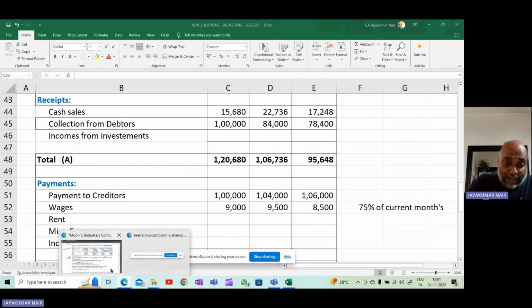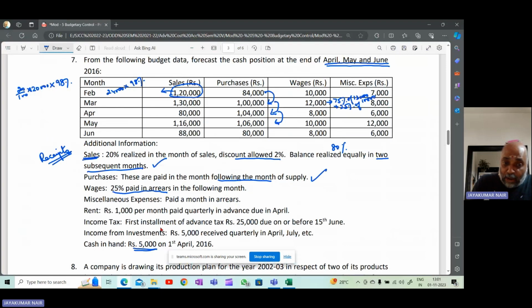Now, what about rent? So this is over. Now, next one is miscellaneous expenses. Miscellaneous expenses, they are saying paid a month in arrears. That means February's miscellaneous expenses will be paid in the month of March. March's you will pay in the month of April. April's you will pay in the month of May, and so on.